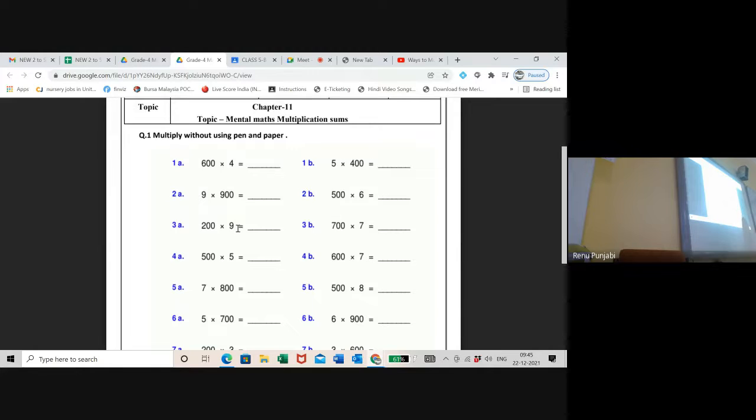Same way if the zeros are on both sides. Can anyone give me an example when the zeros are on both sides? Suppose 400 multiplied by 600. So what will you do? 6 fours are 24, two zeros of 400 and two zeros of 600. Isn't it an easy method? Yes or no? Yes. So we put the commas. It will be 2,40,000. Start solving this.